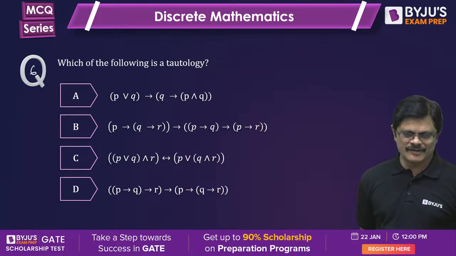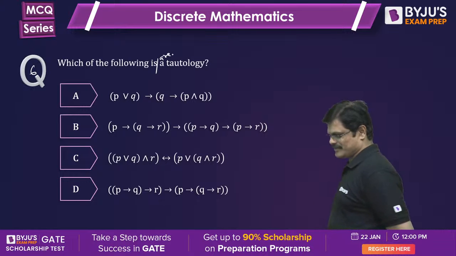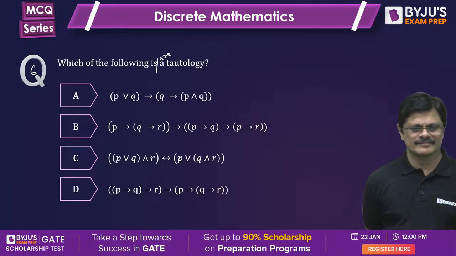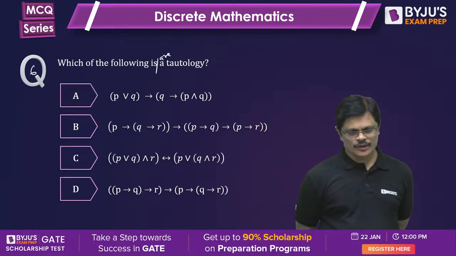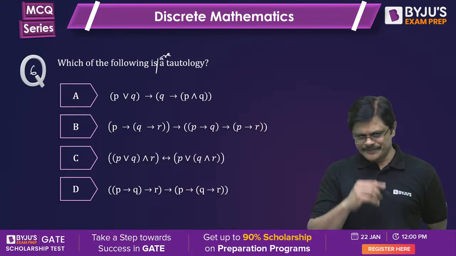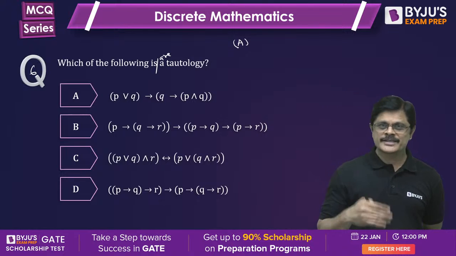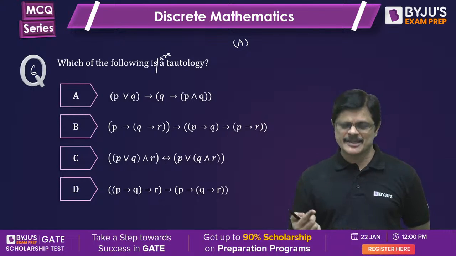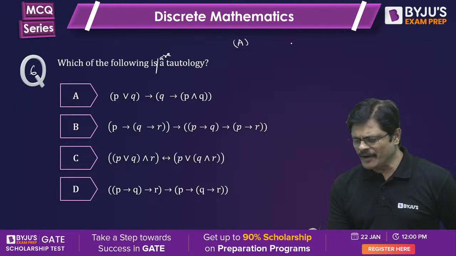Sixth question. Which of the following is tautology? You have to identify it. There may be more than one. Lalit says B and D are tautologies. See, I have given a beautiful procedure for this, and we'll try to explore these questions again in the marathon series. For those who are not comfortable with this procedure, again in the marathon series, we'll take up some good questions based on this. Whenever you have an implication,